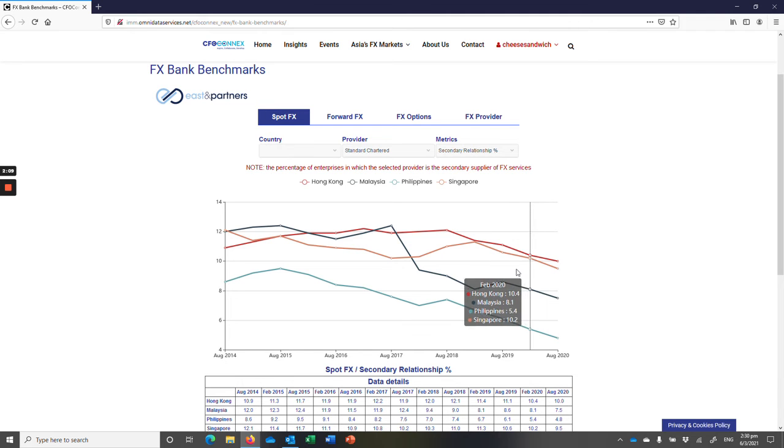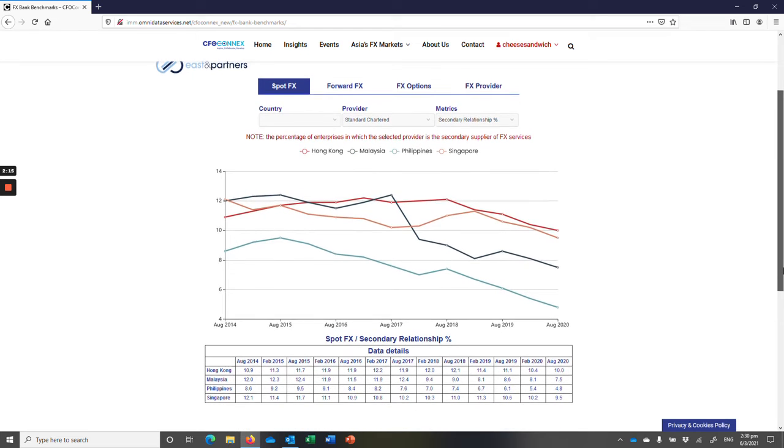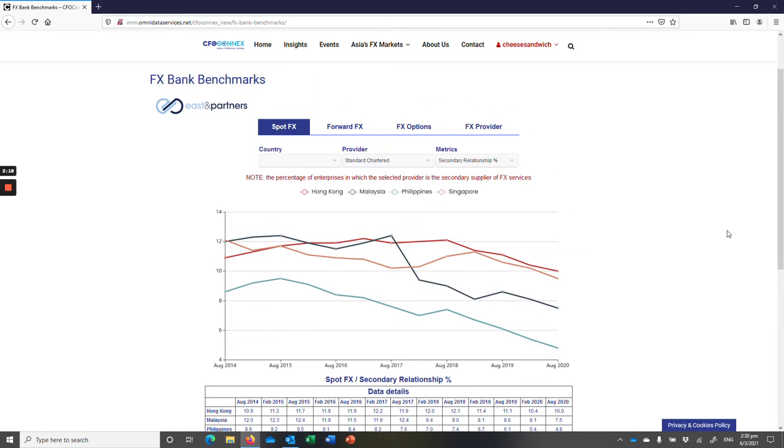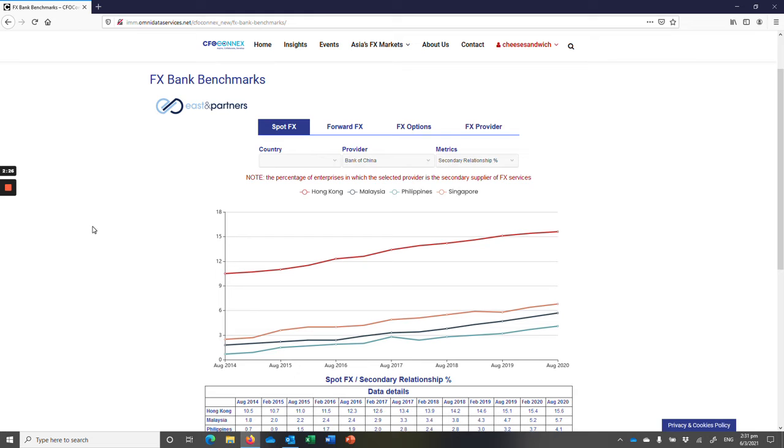By moving the cursor along the lines, we can actually see the values for each data point, and just to be really clear, they're also shown in the data table below the graphs. By clicking on the provider drop-down, we can select another provider, let's say Bank of China, and the graphs simply redraw.